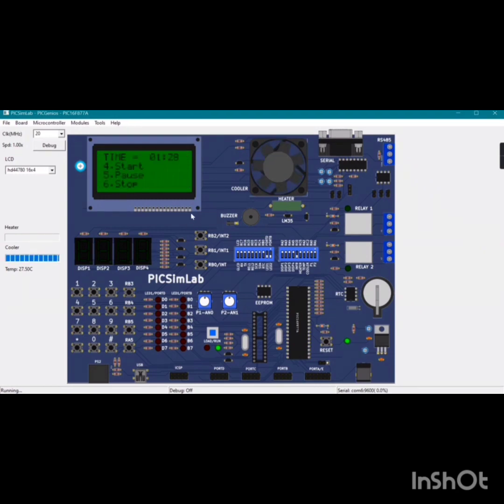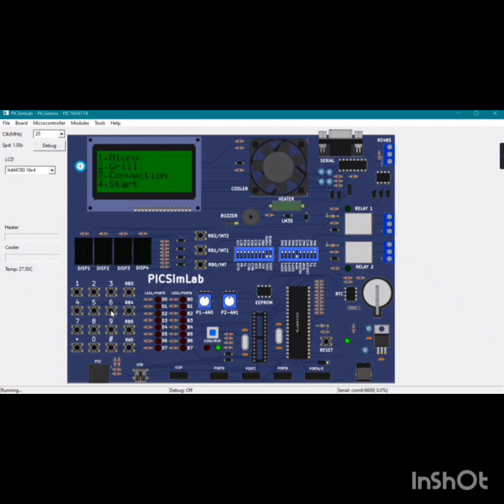So we can see the oven has started again, and simply to pause select the key 5, and again to start, we can select 4, and to stop, select the key 6. Again, we are back to the screen display like before.